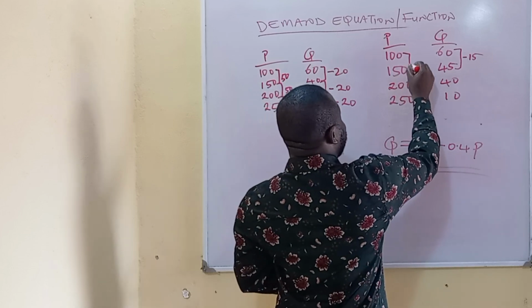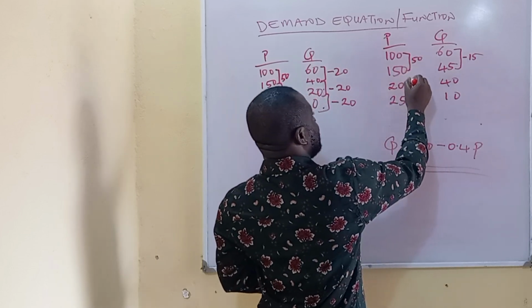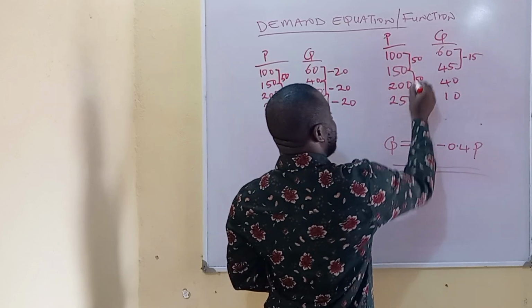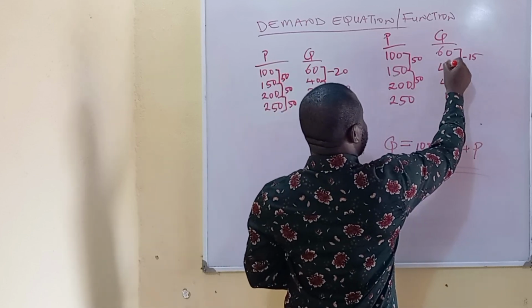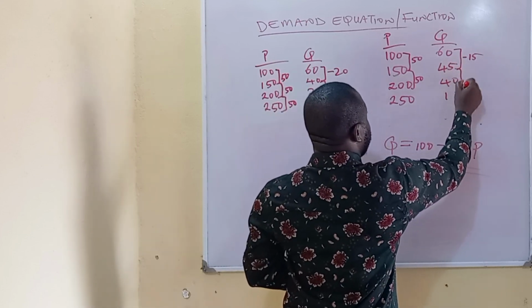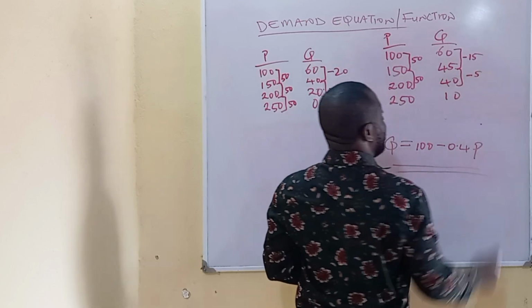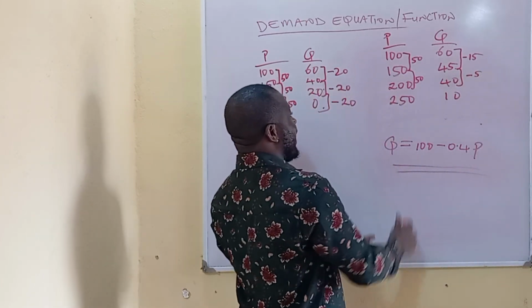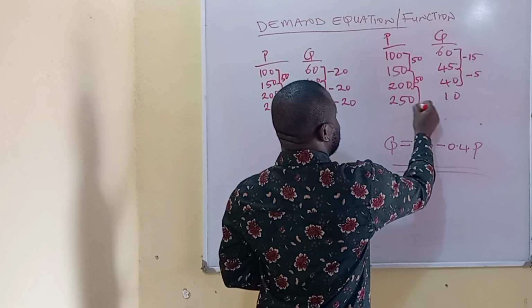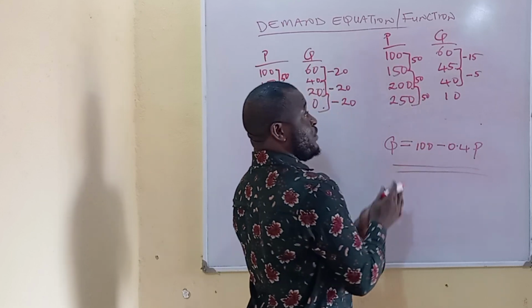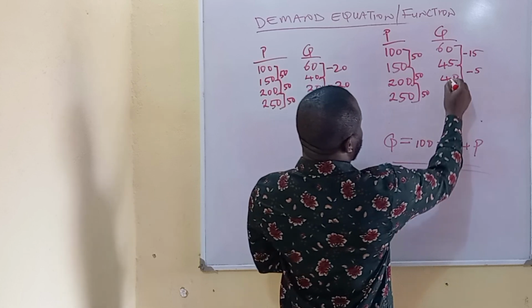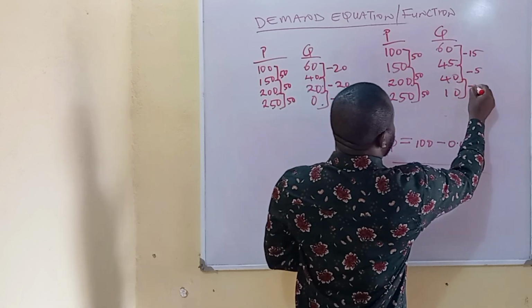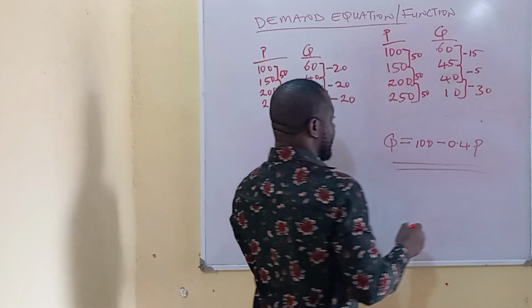While an increase in price from 150 naira to 200 naira, which is equally a 50 naira increase, brought about a decrease in quantity from 45 units of apple to 40 units of apple, which is a minus 5 unit decrease. And a further increase in price from 200 to 250, which is equally a 50 naira increase, brought about a decrease in quantity of apple demanded from 40 to 10, which is a minus 30 unit decrease.